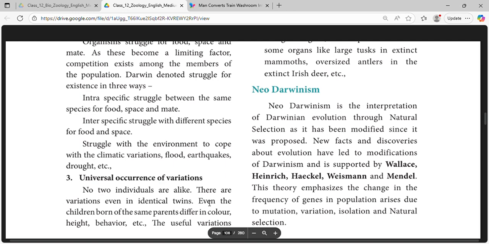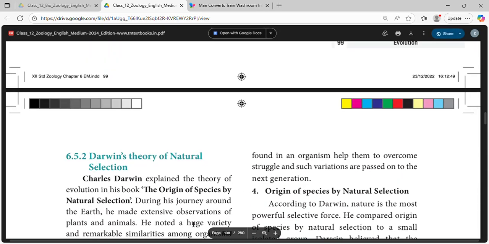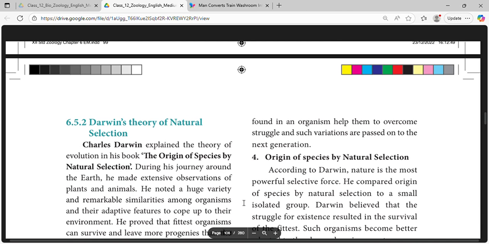Universal occurrence of variations. No two individuals are alike. There are variations even in identical twins. Even children born of the same parents differ in color, height, behavior. The useful variations found in an organism help them to overcome struggle, and such variations are passed to the next generation. According to Darwin, nature is the most powerful selective force.